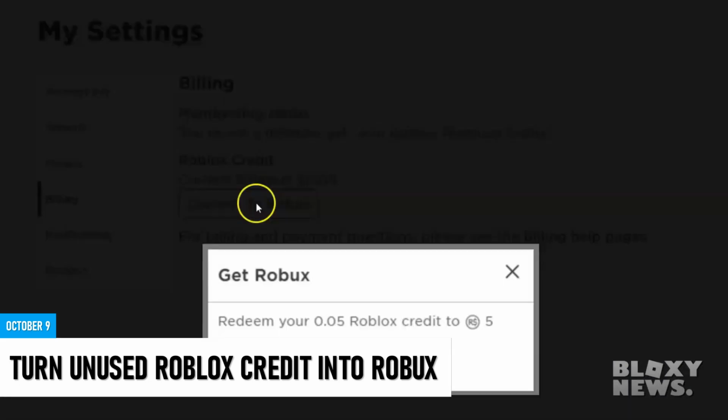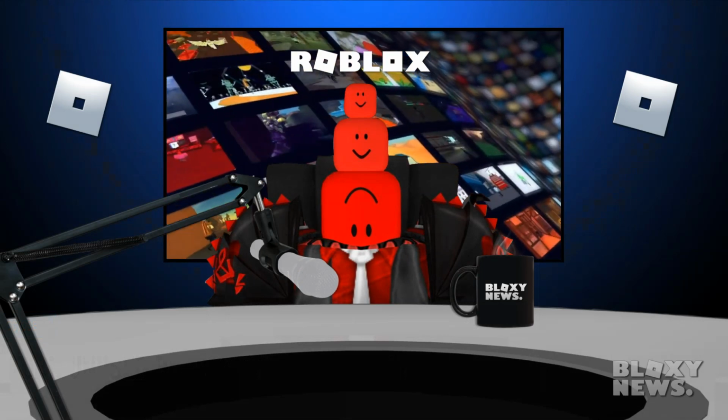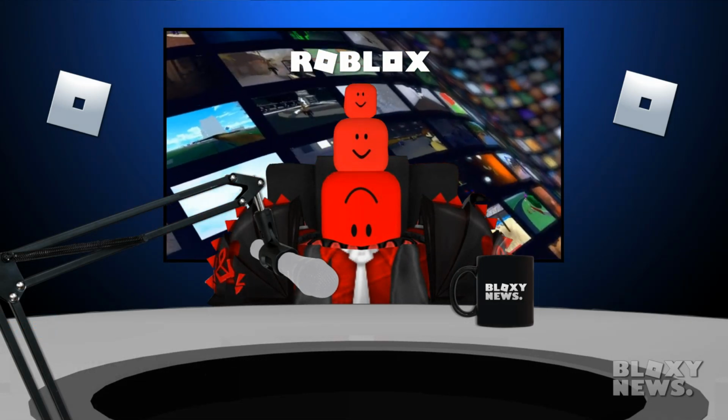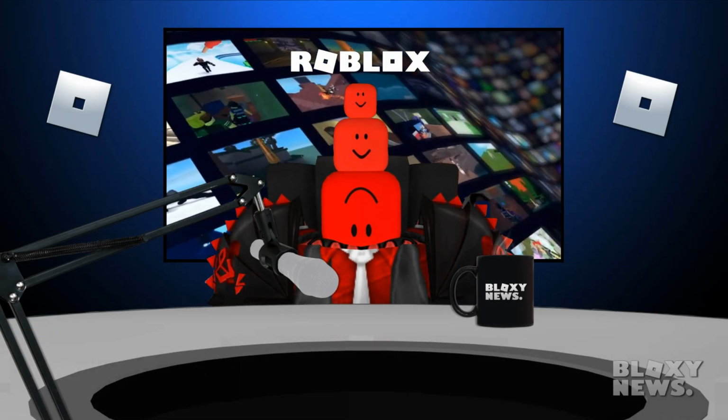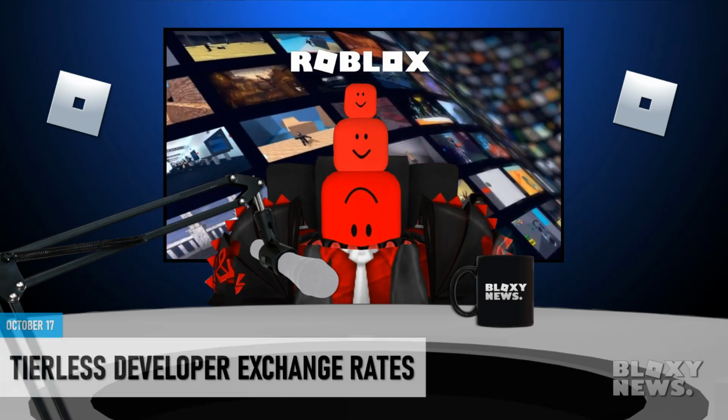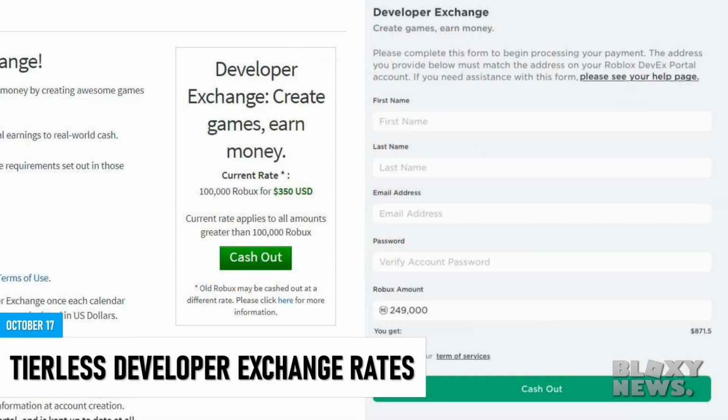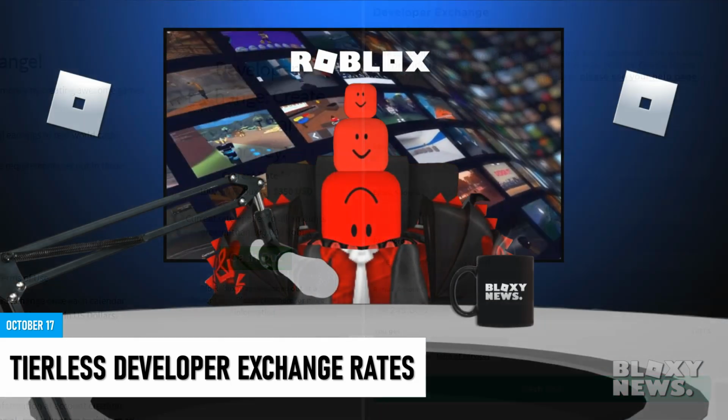Long gone are the days of having that extra 5 cents that you couldn't do anything with after buying a Robux card. Then, on October 17th, the unthinkable happened. Not only did Roblox raise the developer exchange rates for developers, but they made it so you can cash out at any rate above 100,000 Robux instead of just specific tiers. This was a huge step in the right direction for Roblox and the developer community.